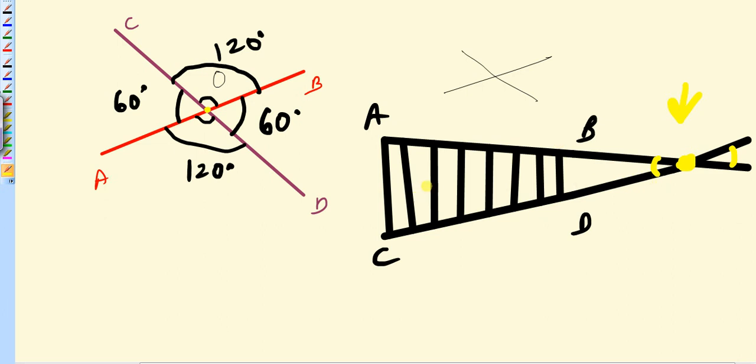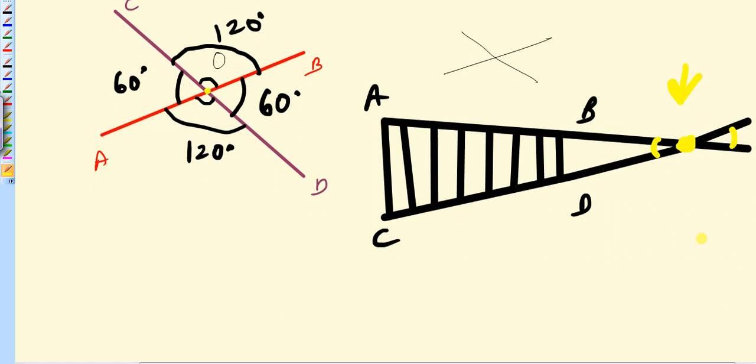Then some points: the distance between two parallel lines is always the same, as I told you, and the distance between two non-parallel lines keeps changing.